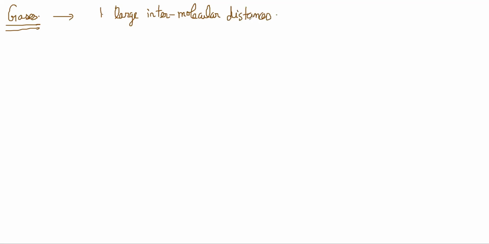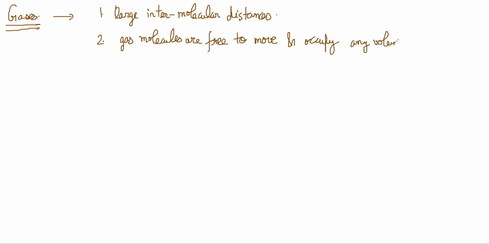That's why the gas molecules are free to move about and occupy any given volume, right? So these are the basic ideas that you think of when you think of gases.